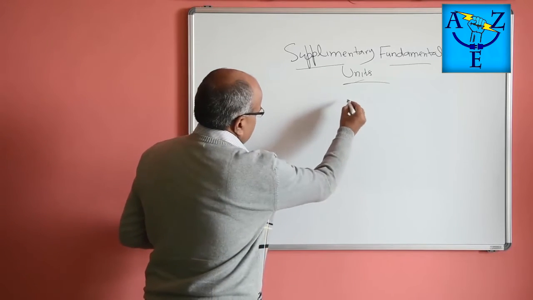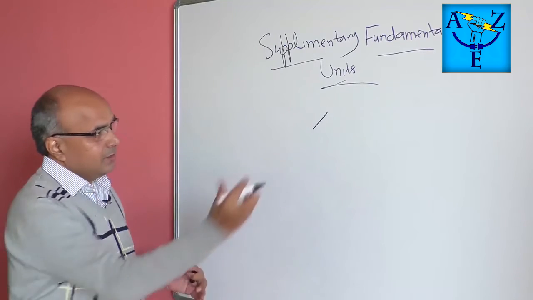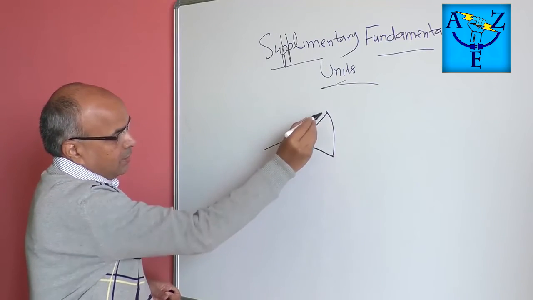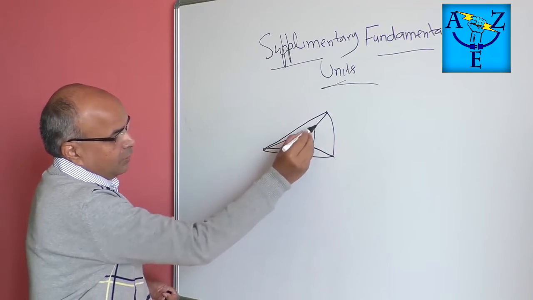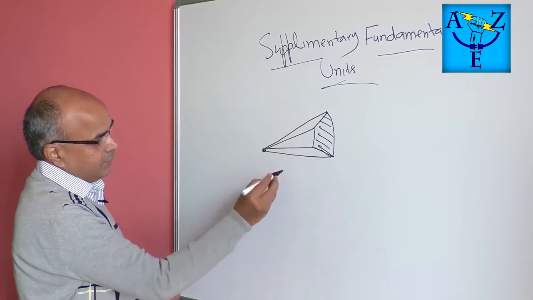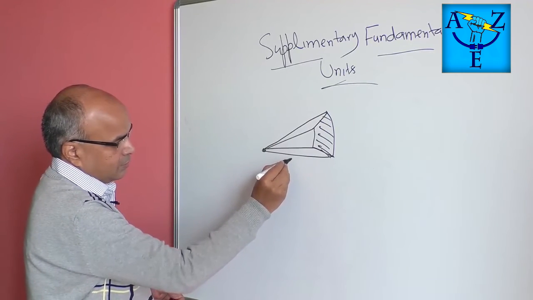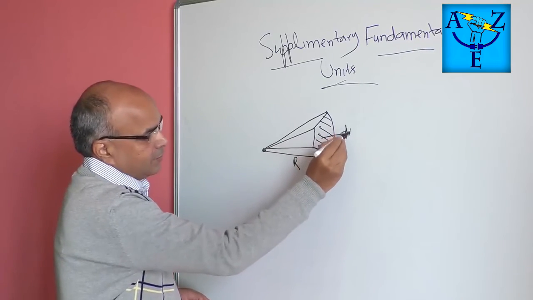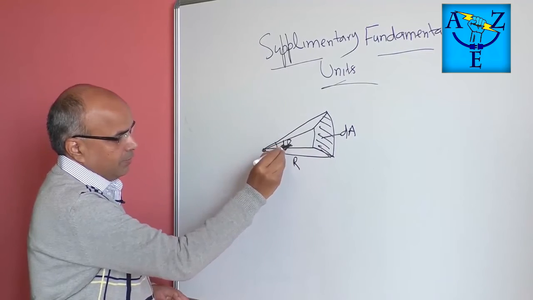So suppose we take a small piece of sphere and connect it with the center. Now this is a small piece of sphere and this is connected with the center, and this is the radius, let us say this is called r, and the area of this is dA, and this particular angle is called d omega.